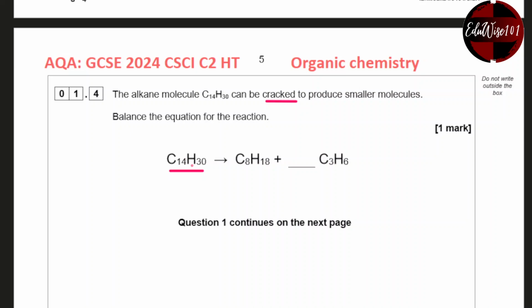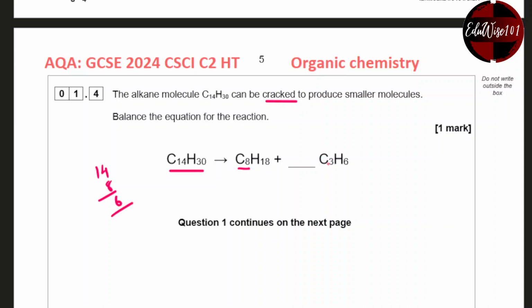There's 14 carbons. So there's 8 carbons here, and there's 3. So if I take away 8, 14 minus 8, that gives me 16. No, 14 minus 8 is 6. There you go.